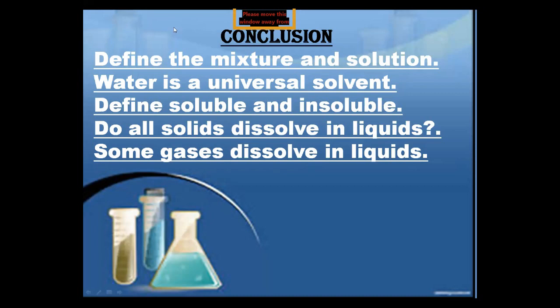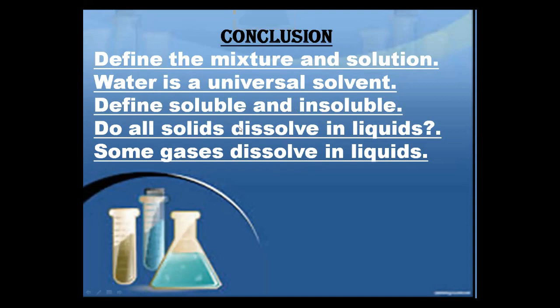Conclusion. Now define mixture and solution. Everyone knows the definition of mixture and solution. Second one, everyone knows about the universal solvent.